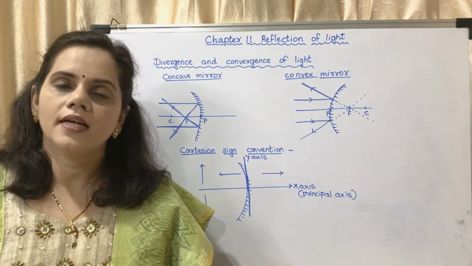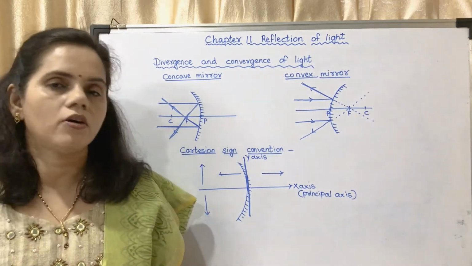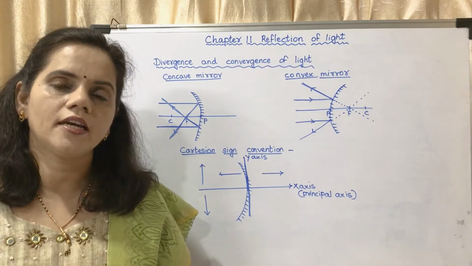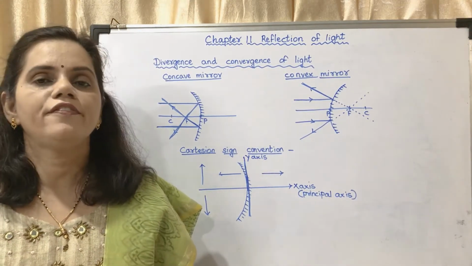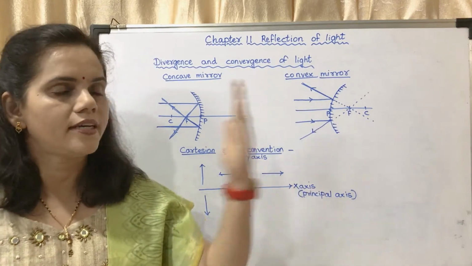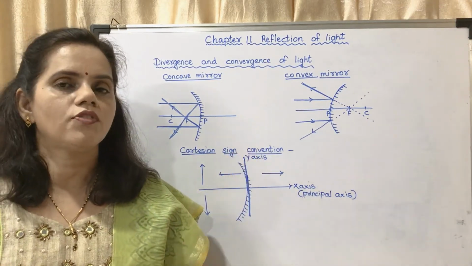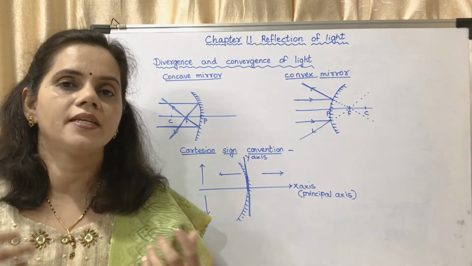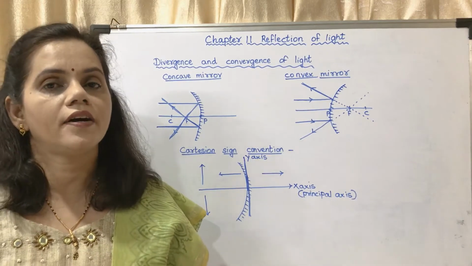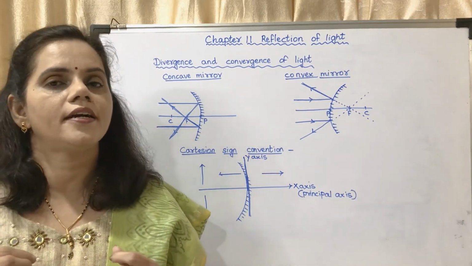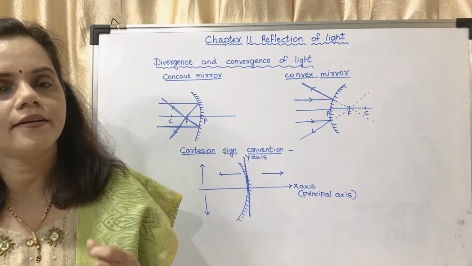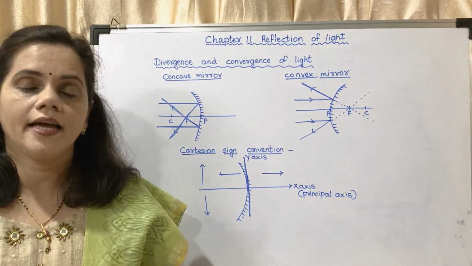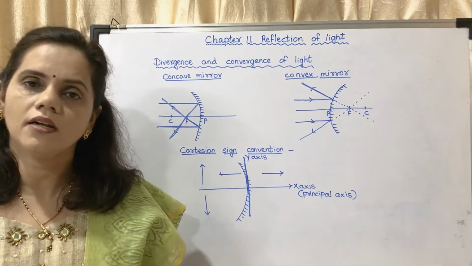Now, in the last lecture I had told you how to distinguish whether a given mirror is a concave mirror or a convex mirror. If you move it in front of you and it is forming images of different natures, that means sometimes the image will be real, inverted and small; real, inverted and big; real, inverted and same size; or virtual, erect and bigger size, then the given mirror is a concave mirror.